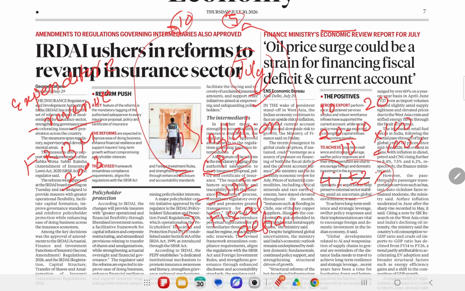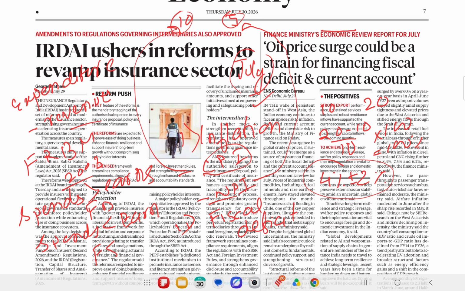So if the government spends more than it earns, it is called fiscal deficit. If the government spends less than it earns, it is called fiscal surplus. And if expenditure and earning are the same, it is called fiscal balance.